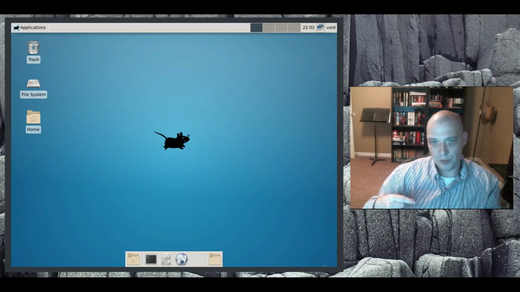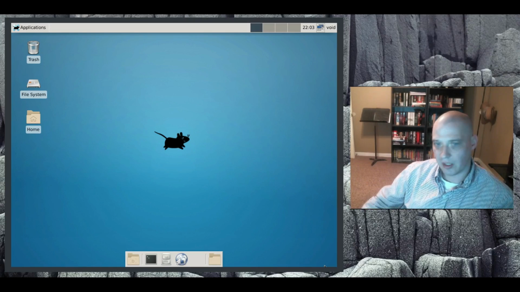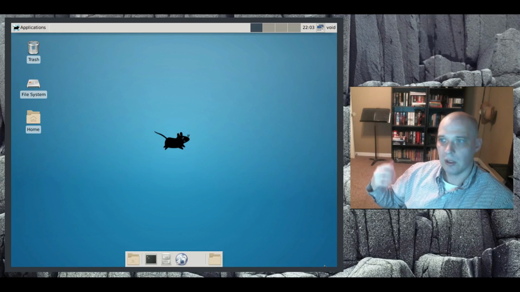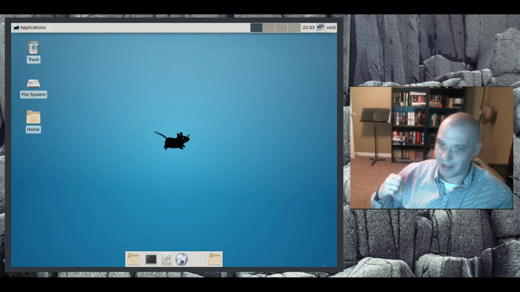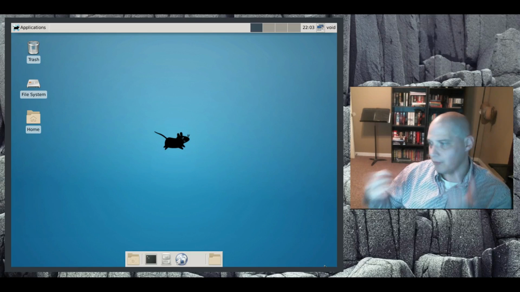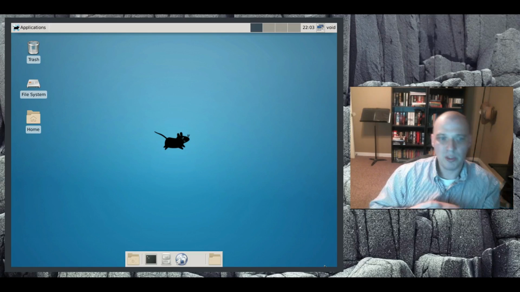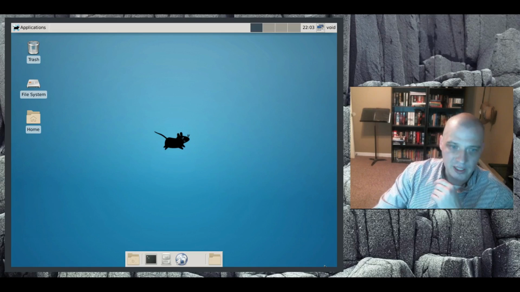This is a little bit different than Solus because Solus is also creating its own desktop experience. It builds its own desktop environment and its own user experience. Void Linux is not doing any of that. This is just a plain vanilla Xfce install with hardly any programs installed.